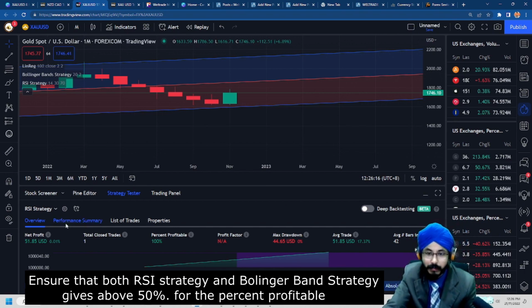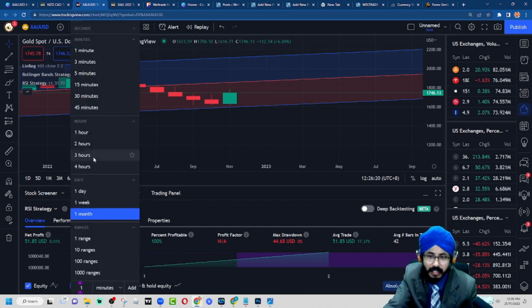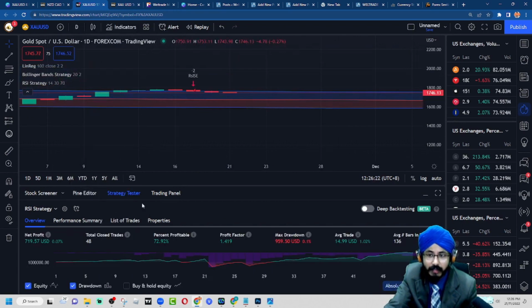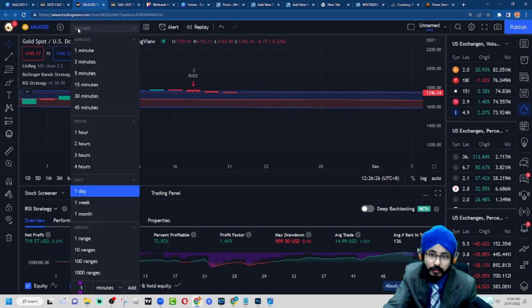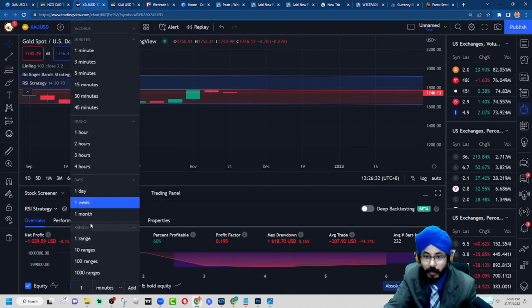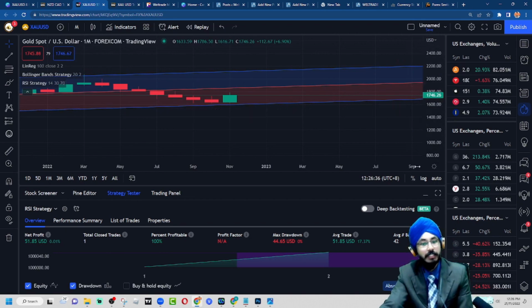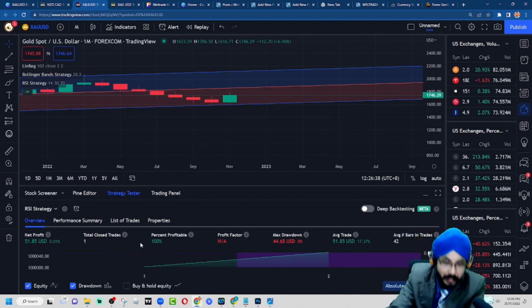Firstly, we go with our RSI strategy. On the daily, we have about 72.92%. On the weekly, we get about 60%. And on the monthly, we have about 100%. So our RSI strategy is meeting the requirement for the percent profitable to be above 50%.